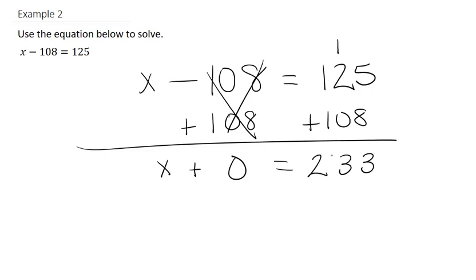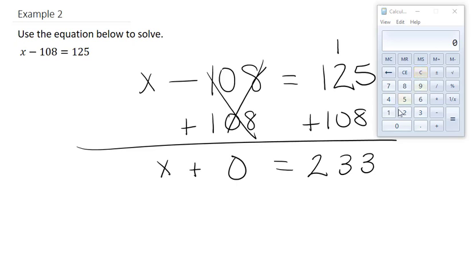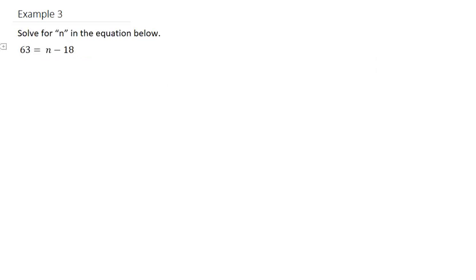We can also get our calculators out just to confirm. So let's add 125 plus 108. And we get 233, so we know we did it right. Let's do another example. Example 3. Solve for n in the equation below. So this time instead of x, we're finding n.